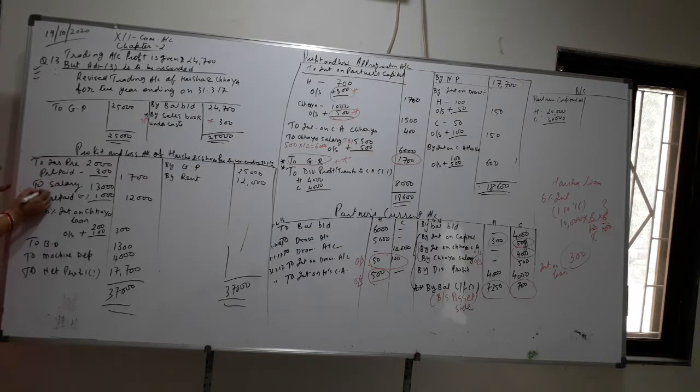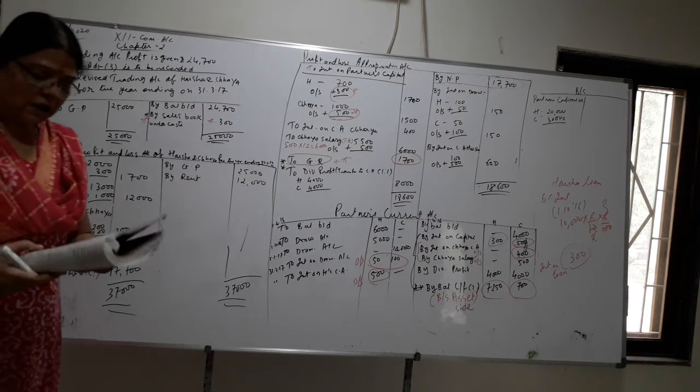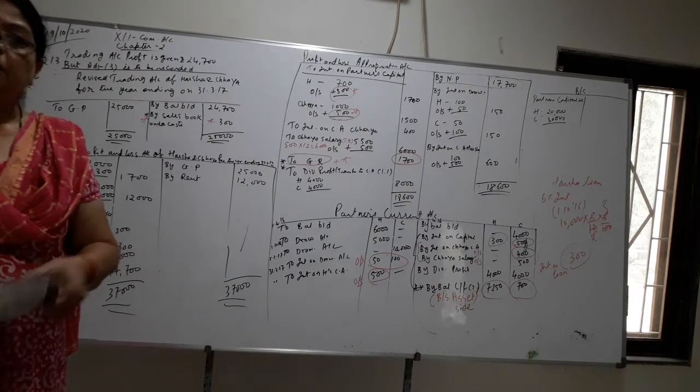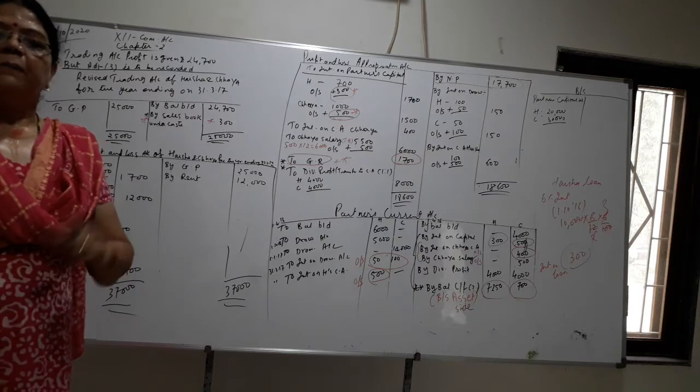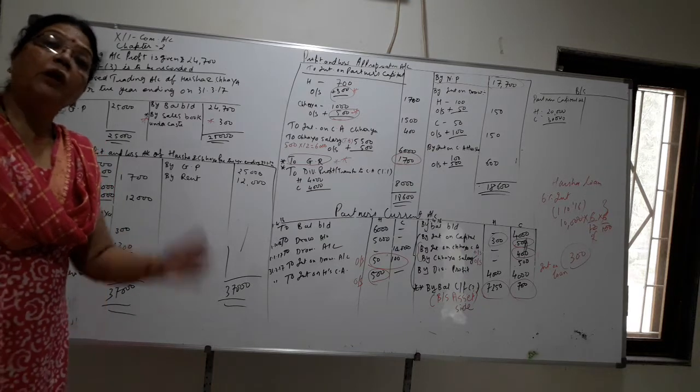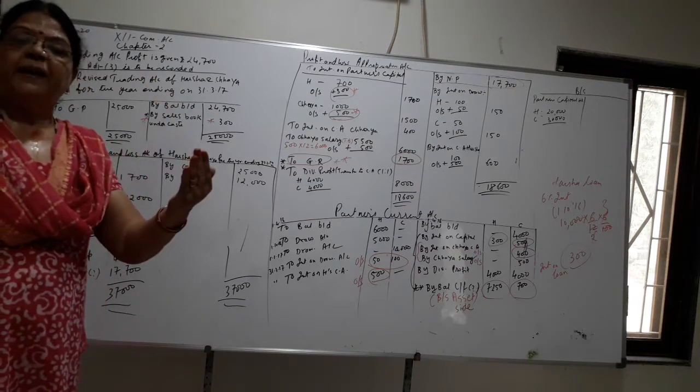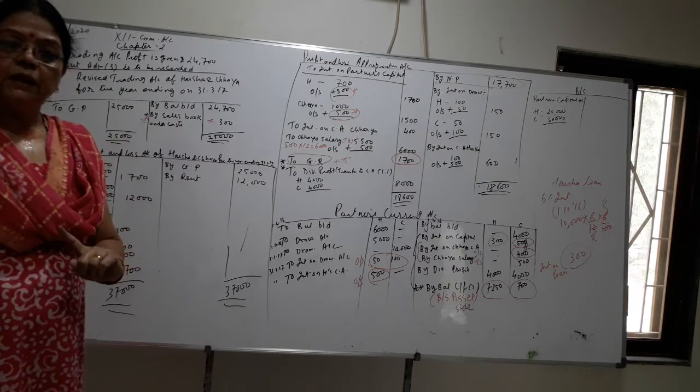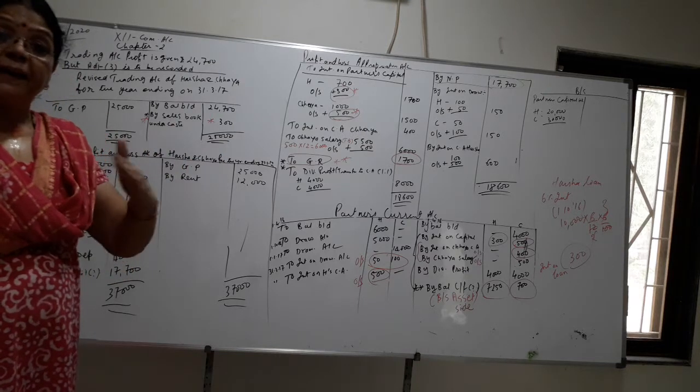So how much will 12 months become? 12,000. But in your trial balance they have given 13,000. But monthly 1000 you have to pay. So what does it mean? 1000 extra you have paid. Paid in advance, you have paid extra, prepaid.